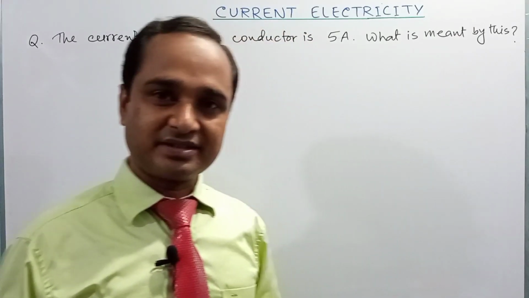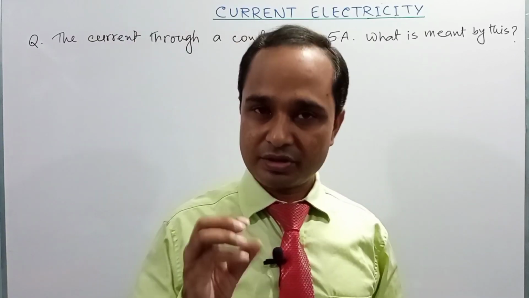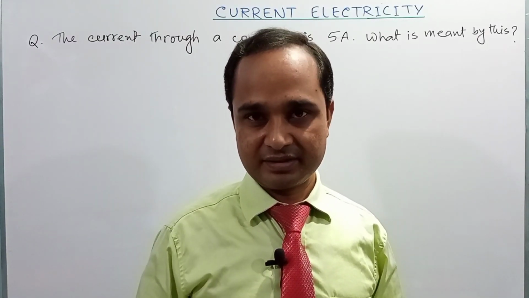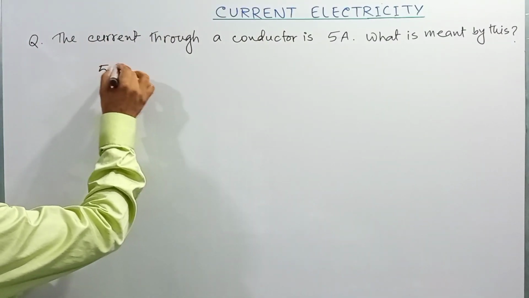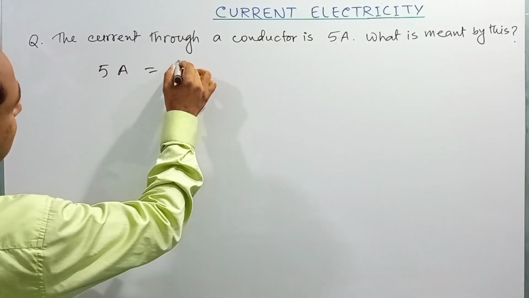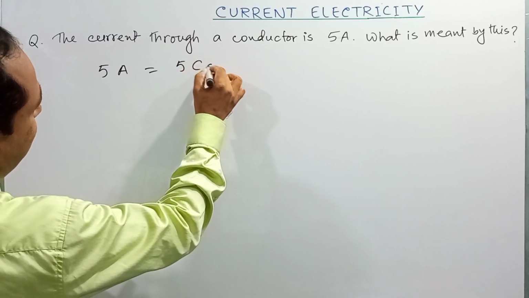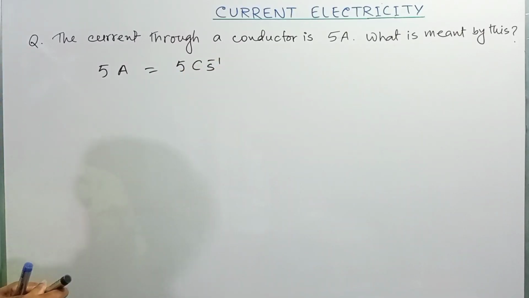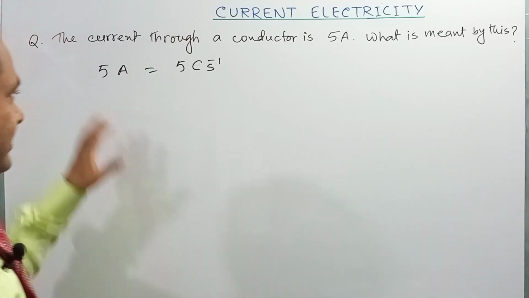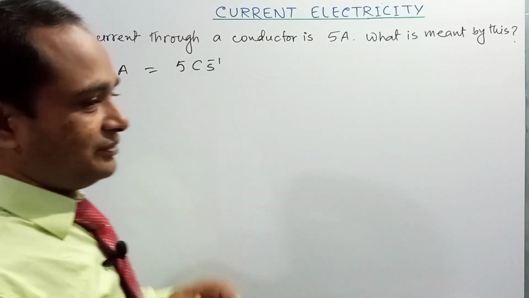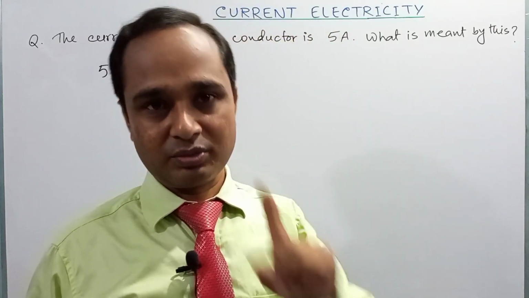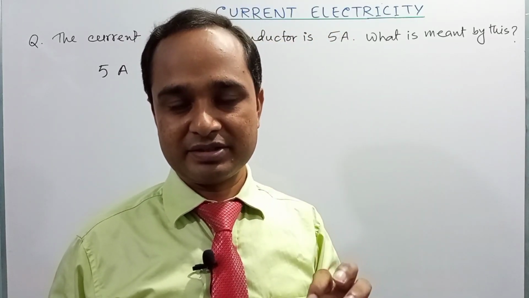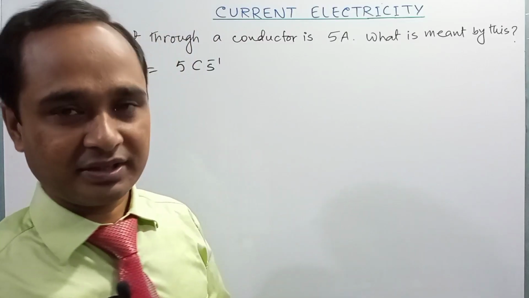5 coulomb charge passes through the conductor in 1 second. So 5 ampere means 5 coulomb per second, right? So from the expression we can say that 5 ampere current means if 5 coulomb charge passes through any cross-sectional area of a conductor in 1 second, then the amount of current will be known as 5 ampere.